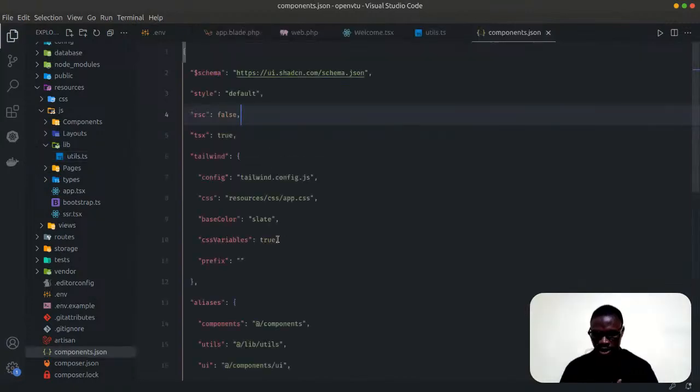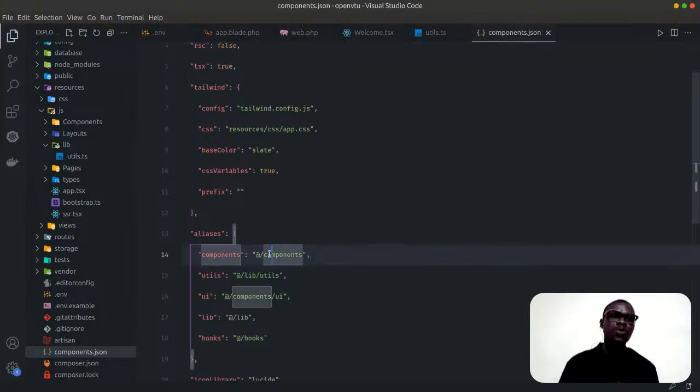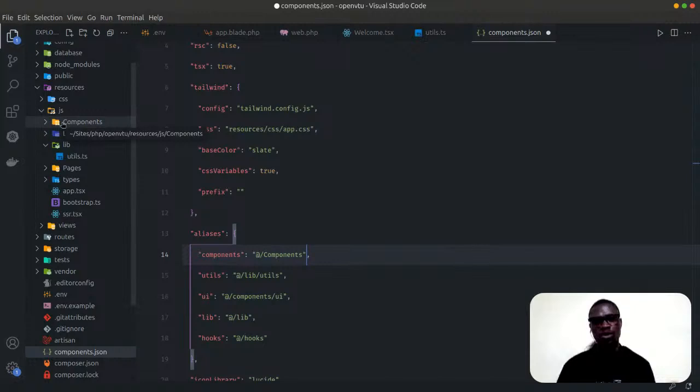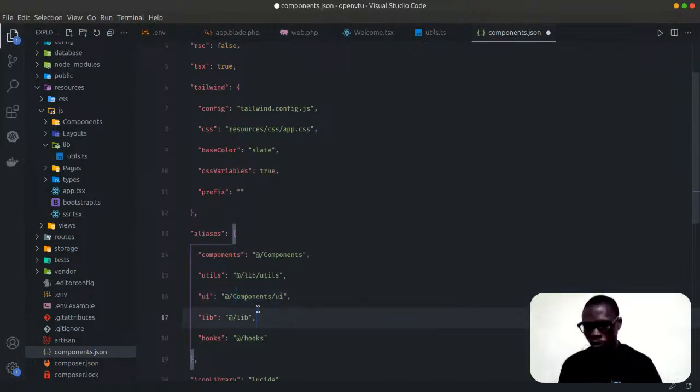components.json. In this alias here, I'll say Components. So I'll change it. Don't forget, this is camel case, but this is all small case here, so I'll have to change it here, same as this, so as to conform with what Laravel gave us by default.